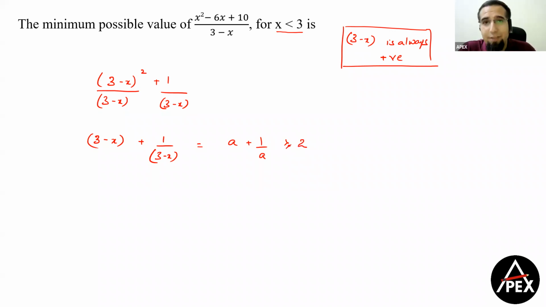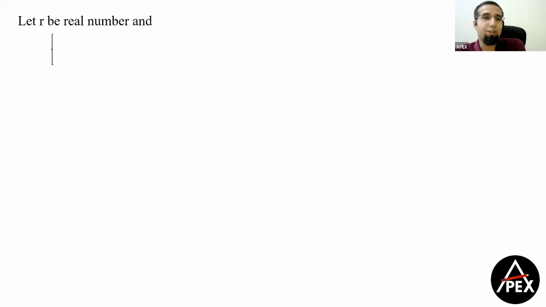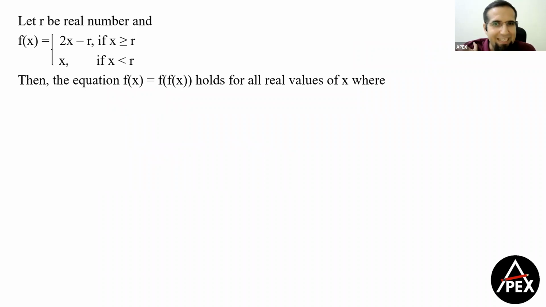For all the real values of a. Or especially for all the positive real values of a. Now, since 3 minus x is always positive and a real value, therefore, the minimum value that this can take is equal to 2. So 2 should be your answer for this question. Clear, guys? Now let's move to the next question, which is on functions.